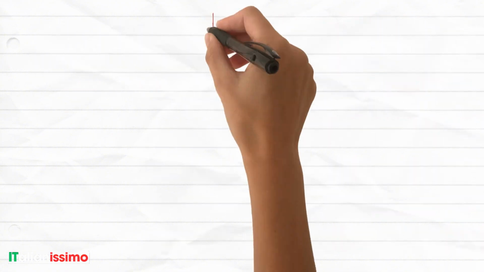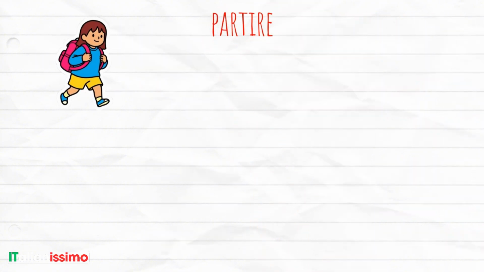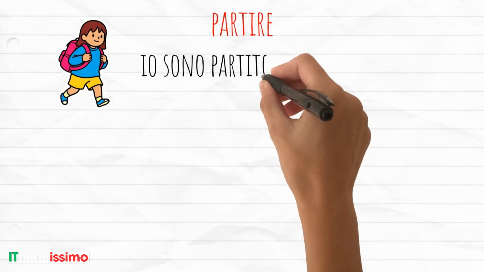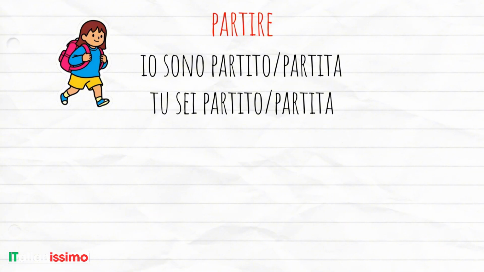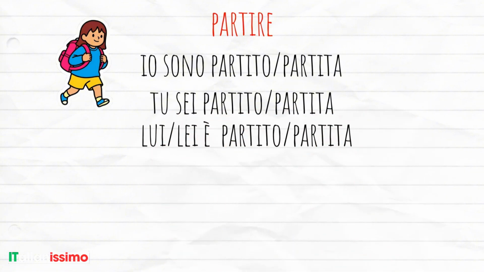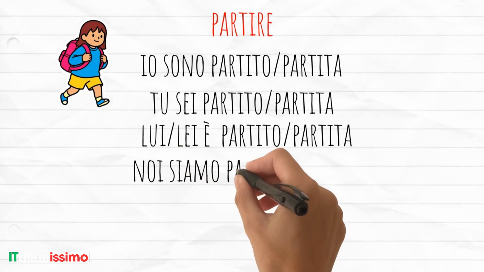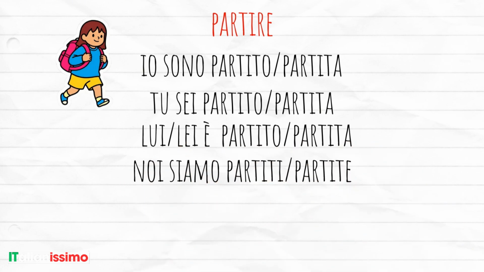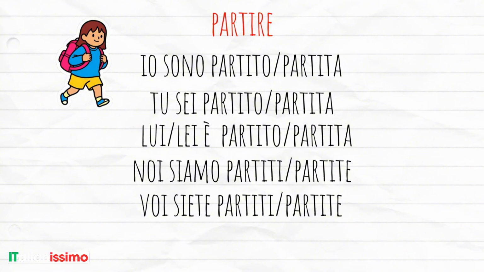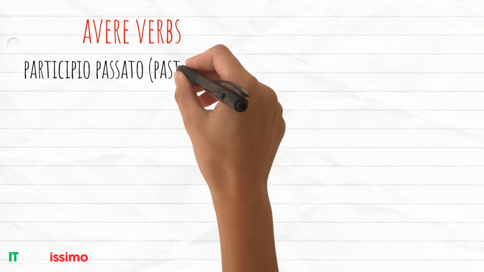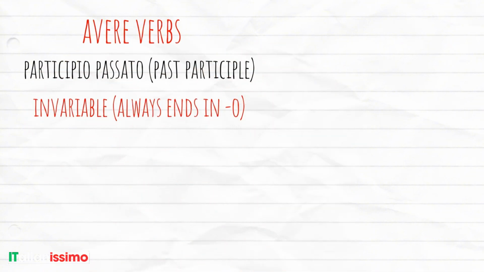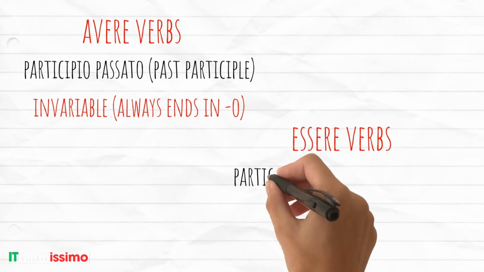And finally, the verb partire. Ire becomes ito. Io sono partito or partita, tu sei partito or partita, lui è partito, lei è partita, noi siamo partiti or partite, voi siete partiti or partite, loro sono partiti or partite. So, remember, when we use avere, the participio passato is invariable, always ends in o. But when we use essere, it must agree with the person.